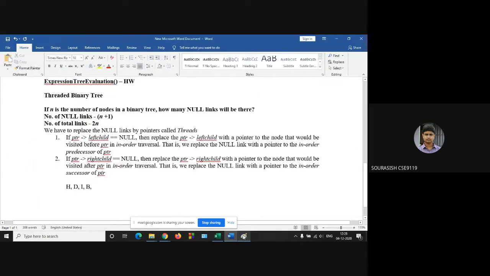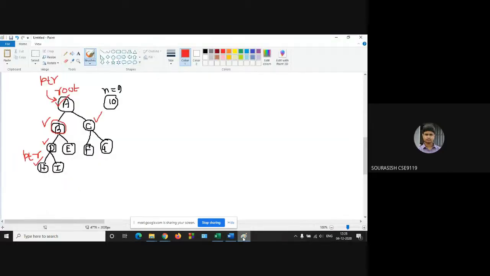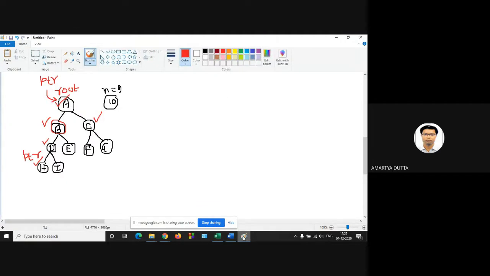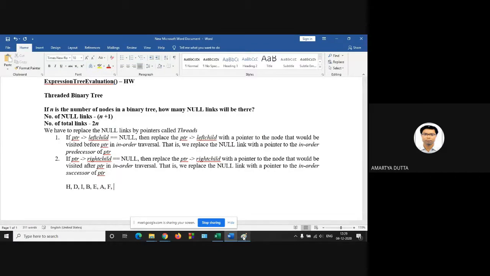Yes, left root right. Up to this is correct. HDIB. Next, E, then A. Next, the left child of C, that is F C G. So this is the in order traversal: HDIBEAFCG.